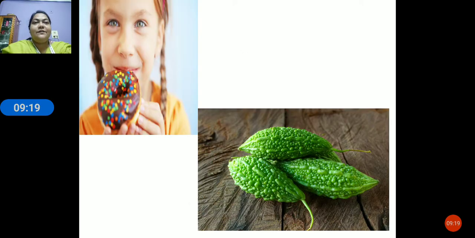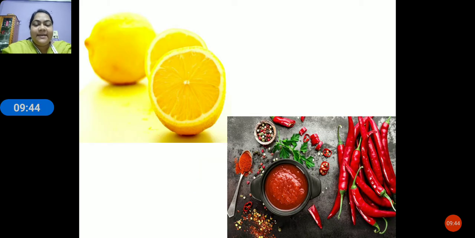Now let us see what we have. See, for sweet you can have donuts, any chocolate that gives the flavor of sweetness, that is sweet. Then we have the bitter gourd. Do you like bitter gourd, children? I hope so. Some of you might not like it, or you may like it also. Bitter gourd is bitter in taste, so we sometimes don't like it. Then coming to the next, you can see the lemon, that is sour, and on one side it is the spicy, that is the green chilies and the red chilies that add flavor to your food.